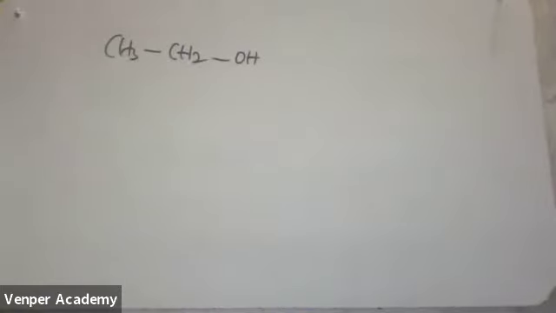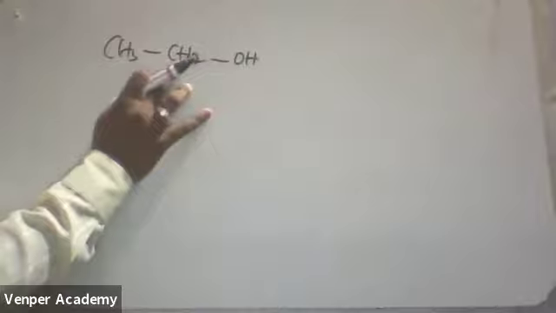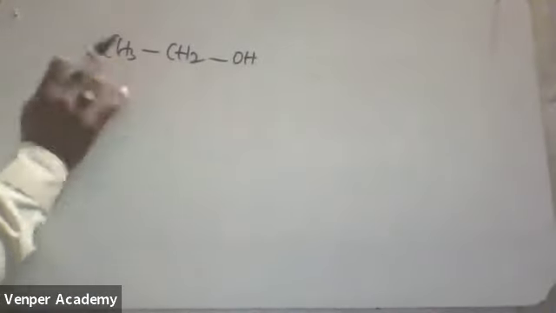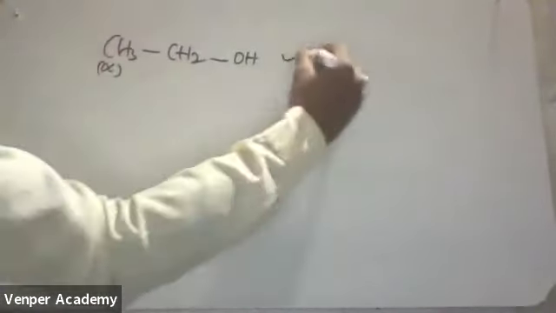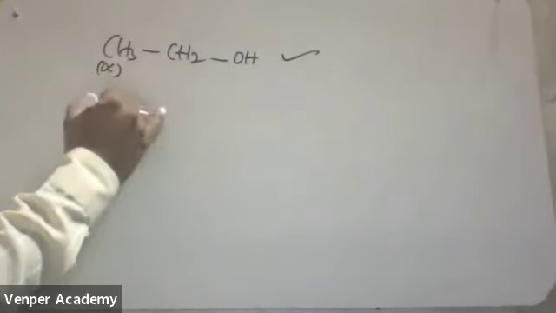Tell me that one first. Now see, this is not the alpha carbon. Why? Because this OH is attached to this carbon. This is the functional group carbon. Beside this carbon, this one is the alpha carbon. It will exhibit the haloform test. This is the important thing you have to identify in the examination.